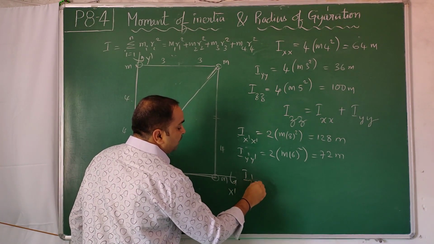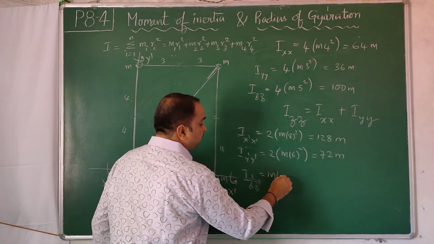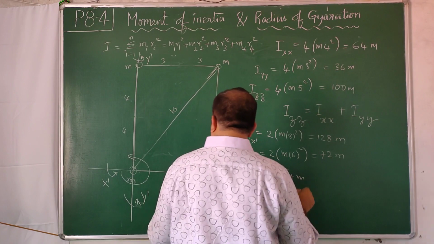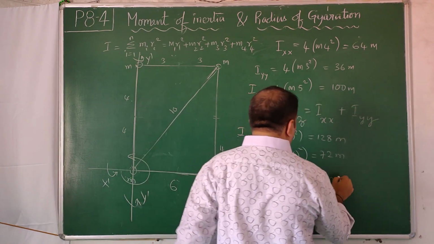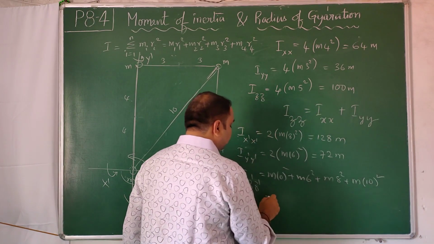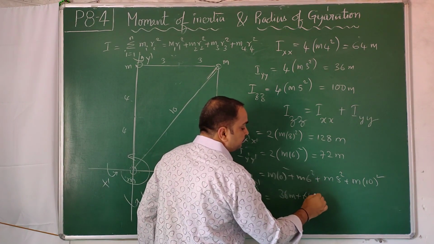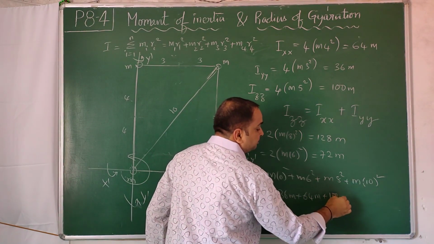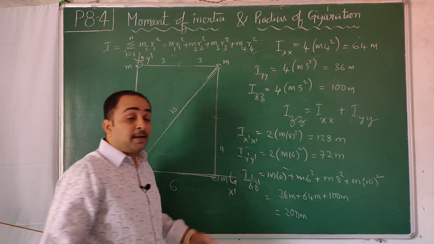I z dash is equal to m into 0 square for the mass on the axis, plus m into 6 square, plus m into 8 square, plus m into 10 square. 6 square is 36m, 8 square is 64m, 10 square is 100m. This comes out to be 200m. 64 plus 36 is 100, 100 plus 100, 200m.